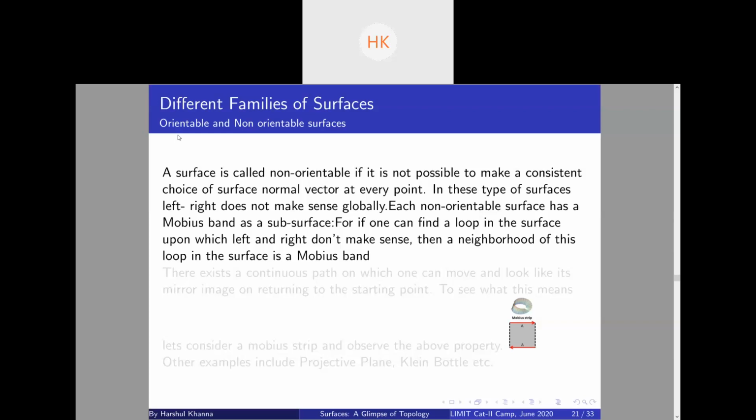A very interesting property of non-orientable surfaces is that every non-orientable surface has a Mobius band as a subsurface. If you can find a loop in the surface upon which left and right does not make sense, then the neighborhood of this loop is a Mobius band.